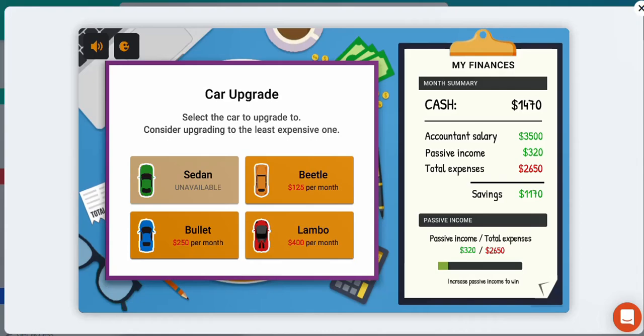Let's go from the first level to the next level. So we're going to progress in stages. Okay, we've obviously increased our income, so now it's time to upgrade our vehicle. Let's go with this option. It's going to cost us an additional 125 Rand per month, but that's fine. We already have the other vehicle, so we're going to continue to upgrade. We're going to improve our lives. Hopefully, we'll eventually achieve what we're hoping to achieve, which is to drive the Lambo, but also to have passive income that's greater than total expenses. So everything takes time, step by step. Let's go with the Beetle.